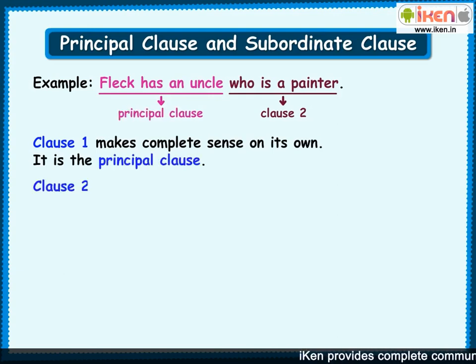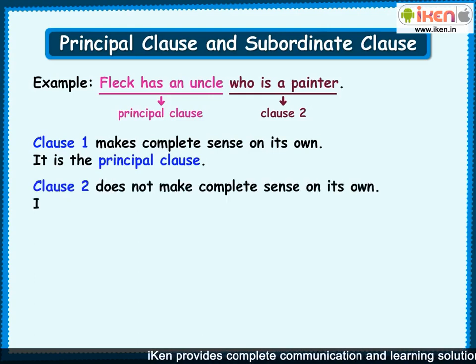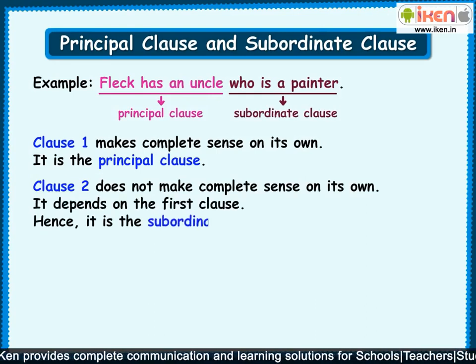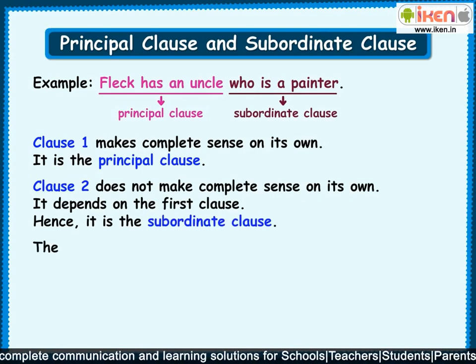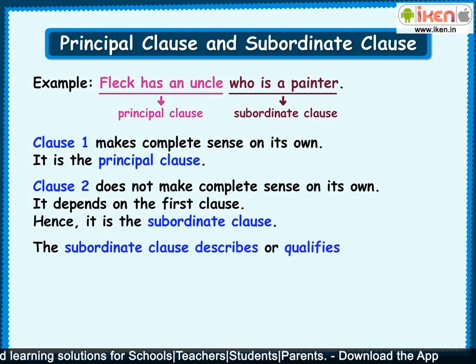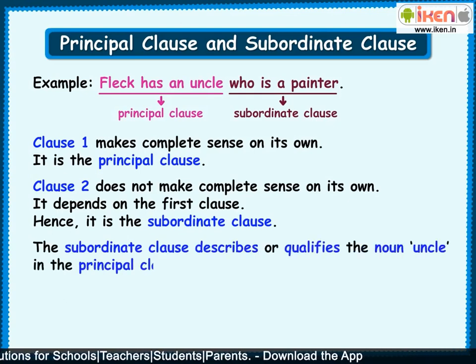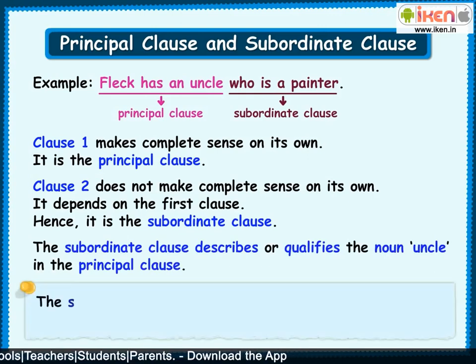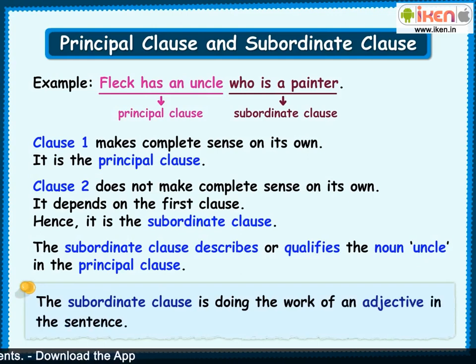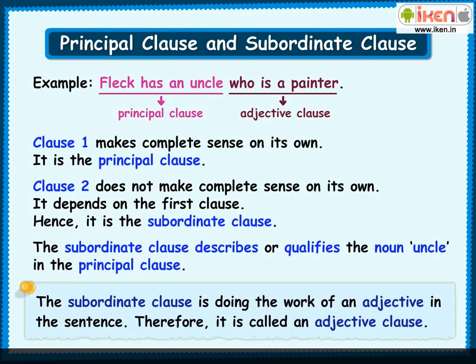However, the second clause, who is a painter, does not make complete sense on its own. It depends on the first clause. Hence, it is the subordinate clause. The subordinate clause, who is a painter, describes or qualifies the noun uncle in the principal clause. The subordinate clause is doing the work of an adjective in the sentence. Therefore, it is called an adjective clause. Let us learn about the adjective clause in detail.